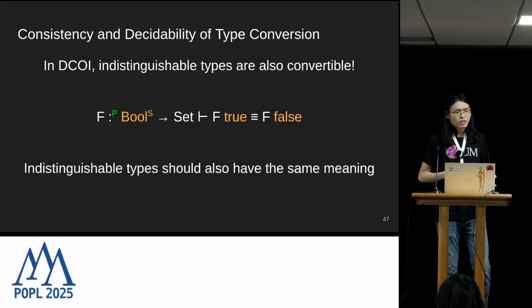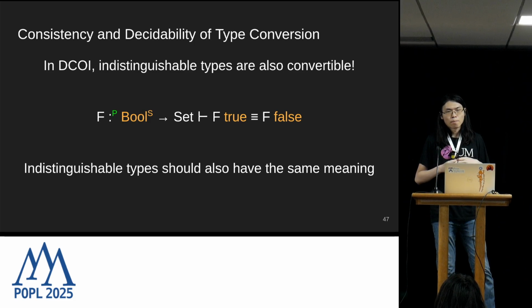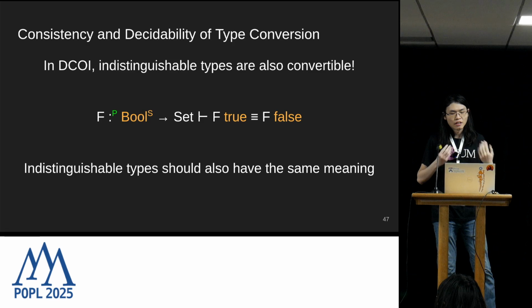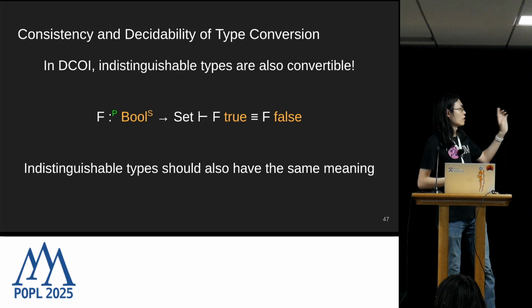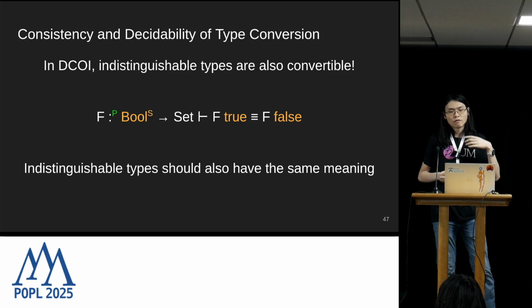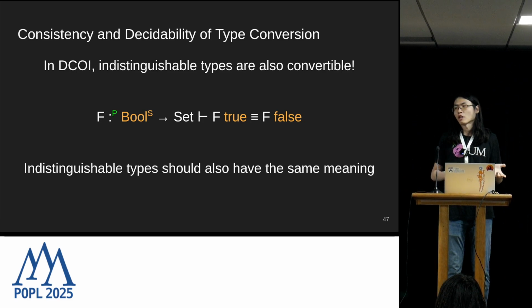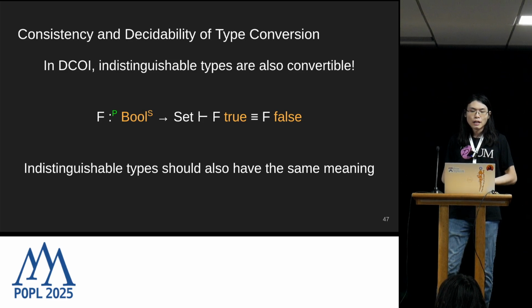So what complexity does DCOI bring to this proof? Well, in DCOI, there are types that are not beta equivalent, but are nonetheless convertible through indistinguishability. So one example is the one I'm showing on the screen, where we have this variable f, which is a type constructor that takes a secret input. And as a result, since f can't use its secret, f true and f false are convertible to each other.